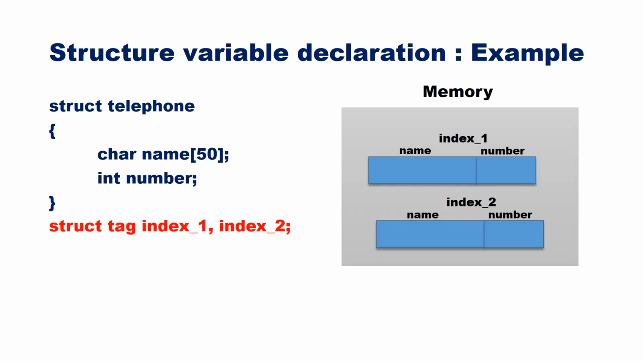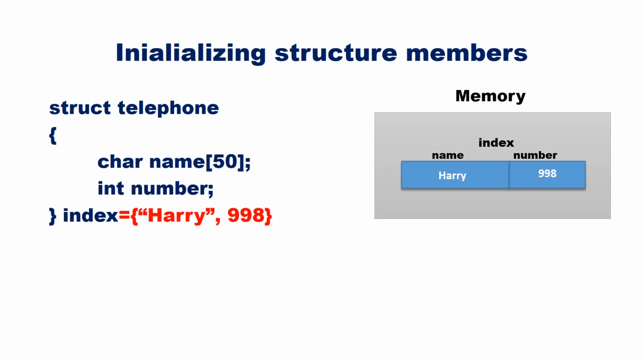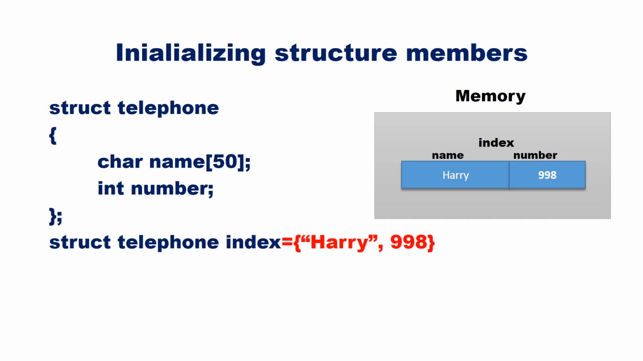Similarly, you can declare more than one variable in a single statement. Memory is allocated for both variables index1 and index2. Both variables have the same fields, name and number. Structure variables can be initialized by specifying the values in a comma separated list of values in curly braces. Here variable index is created and field name is initialized with Harry and number is initialized with 998. Initialization in the second method is shown here.